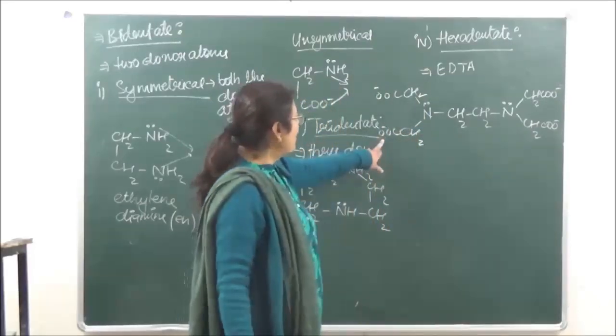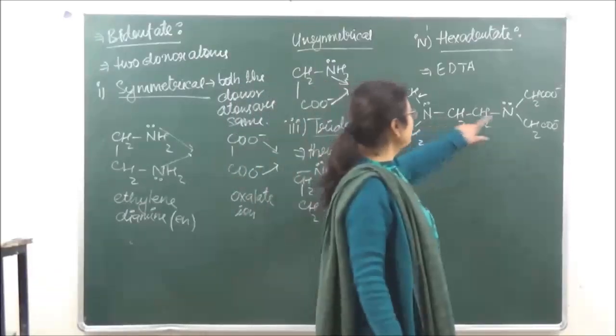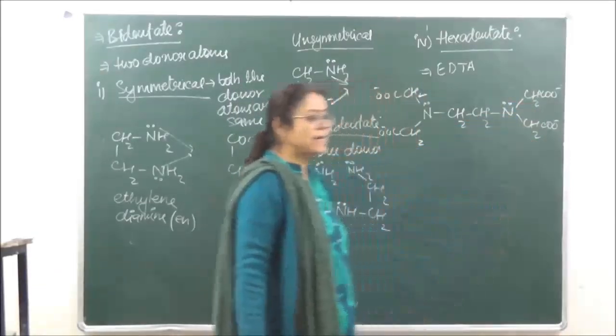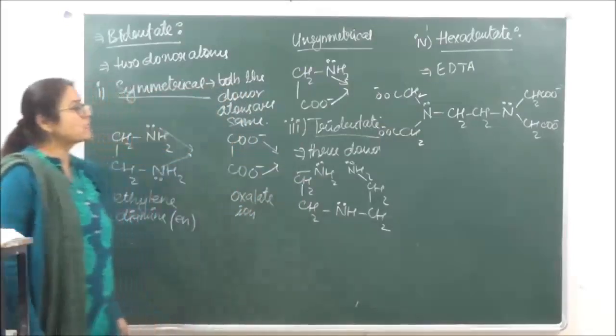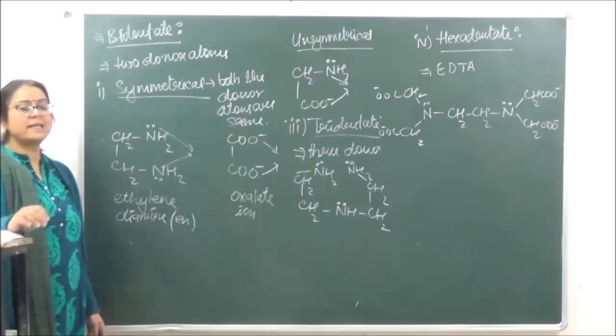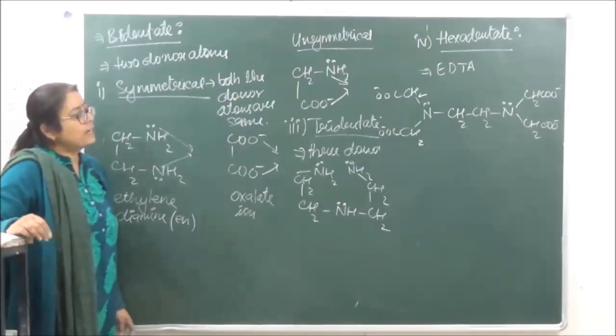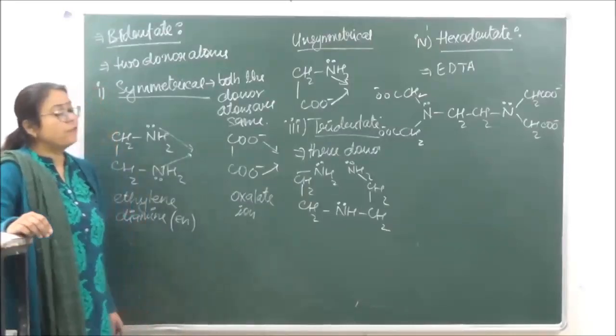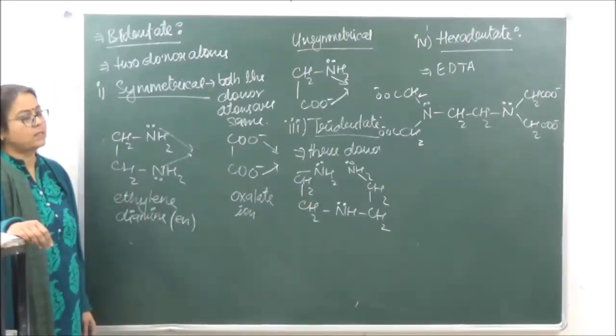So we have 1, 2, 3, 4, 5 and 6 donor atoms, and this is going to be an unsymmetrical hexadentate ligand because nitrogen and oxygen, both different donor atoms, are going to be present.